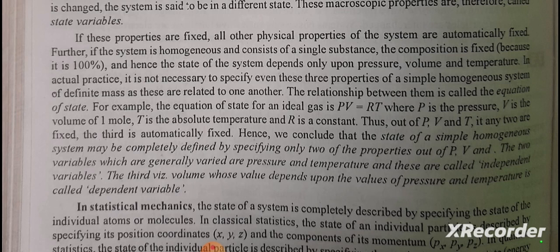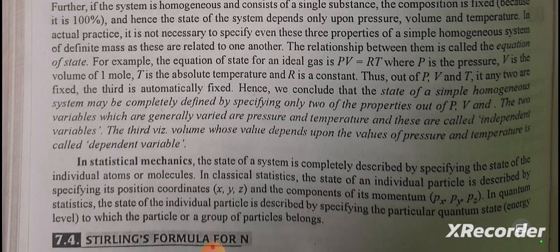For example, the equation of state for an ideal gas is PV = RT, where P is the pressure, V is the volume of 1 mole, T is the absolute temperature, and R is a constant. Thus, out of P, V, and T, if any two are fixed, the third is automatically fixed. Hence, we conclude that the state of a simple homogeneous system may be completely defined by specifying only two of the variables out of P, V, and T. The two variables which are generally varied are pressure and temperature, and these are called independent variables. The third, volume, whose value depends upon the value of pressure and temperature, is called the dependent variable.